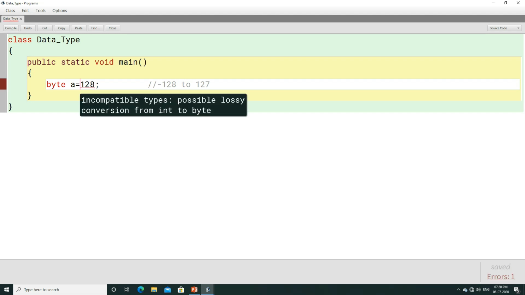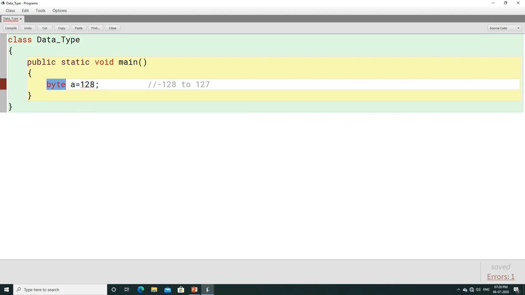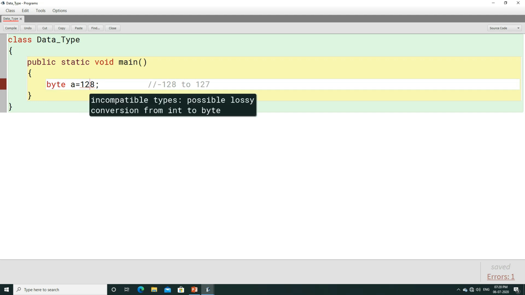Okay. Incompatible types, possible lossy conversion from int to byte. What do you mean by incompatible types? Incompatible types means this is called as data type, right? It is showing you an error that